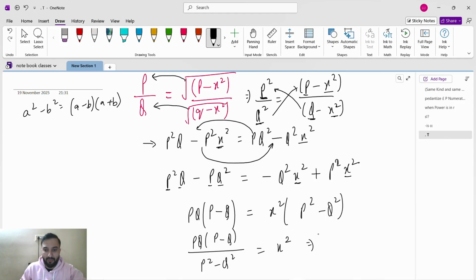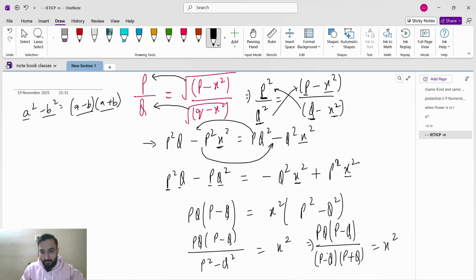Otherwise we can write it like this also: pq, p minus q, divided by p square minus q square. a square minus b square is a minus b into a plus b, so p minus q into p plus q equals x square. The p minus q will get cancelled, so x square is equal to pq divided by p plus q. Fine, this is the answer.